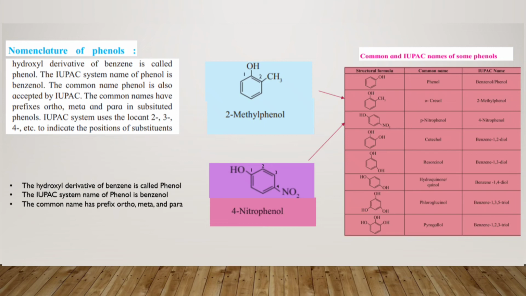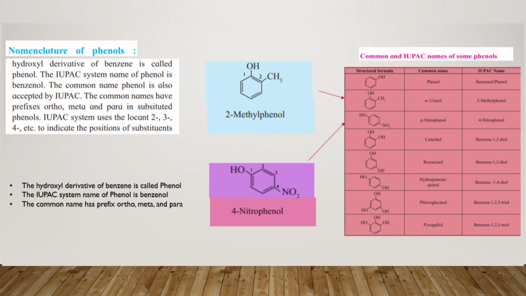groups are present. The next one, you have the benzene ring, again with 3 OH groups present on 3 carbons of the benzene ring. So the name of this compound will be benzene 1,2,3-triol.